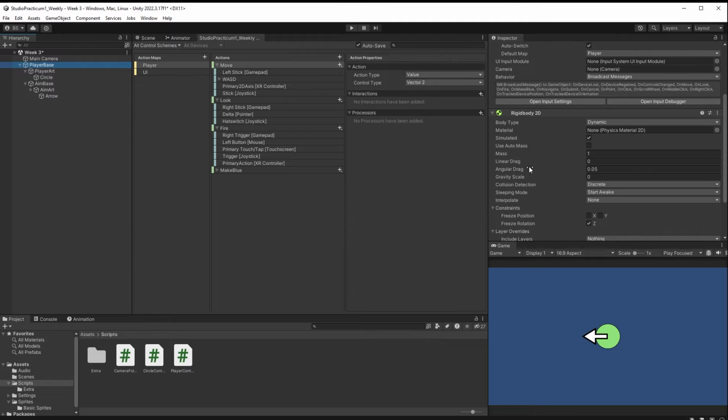We've got things like linear drag and angular drag and gravity scale, all that kind of stuff, which is associated with the forces that are applied to this particular object. If you want your player character to be influenced by additional forces that are applied to it, then application of force as movement might be the way to go. If you're making an arcadey style game and you want an instantaneous change in velocity of the character, then you will change the velocity of the rigid body. By adjusting the velocity of the rigid body, you are instantly changing the velocity to whatever you set it to.